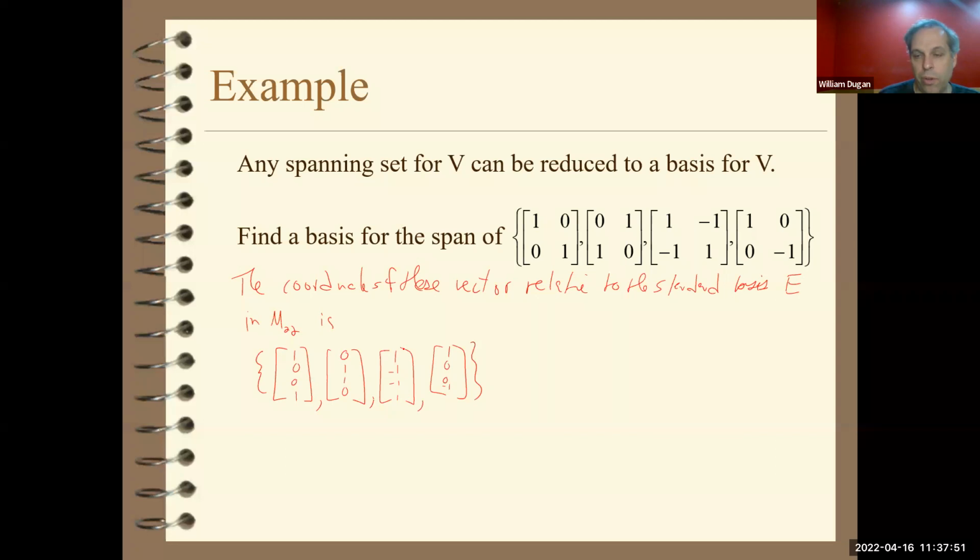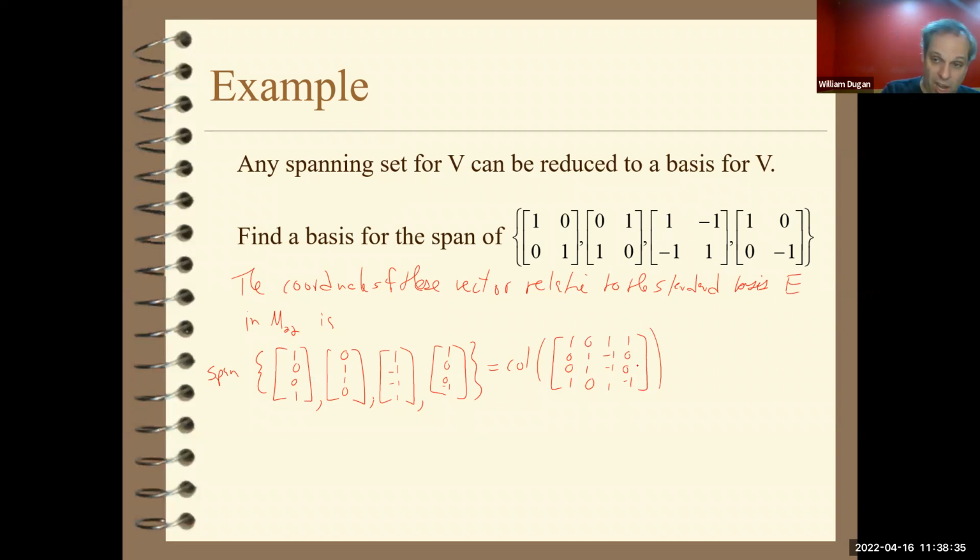So then I want to know, are these four vectors linearly independent, or are they not? They're not independent. One vector is obviously a linear combination of what came before it. So what I could do is consider the span of this space. That's actually the same as saying it's the column space of the matrix 1, 0, 0, 1, 0, 1, 1, 0, 1, -1, -1, 1, and 1, 0, 0, -1. If I can find a basis for that column space, I can then find this.